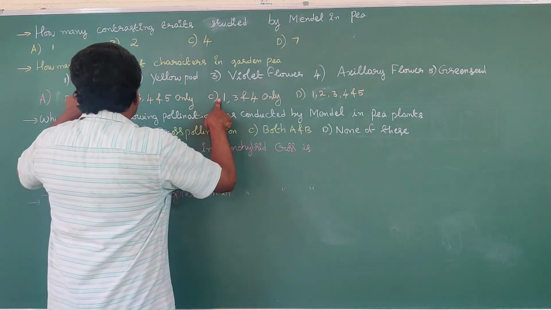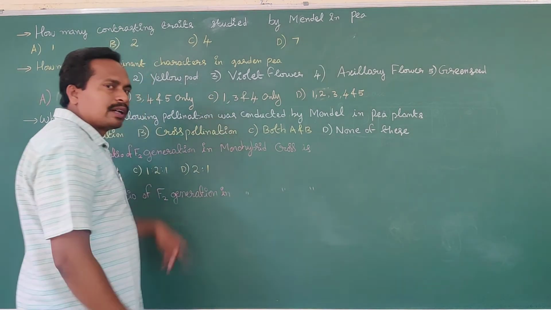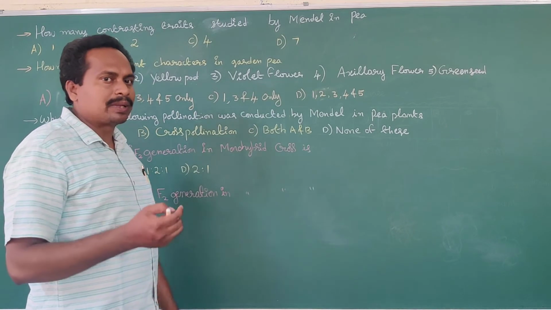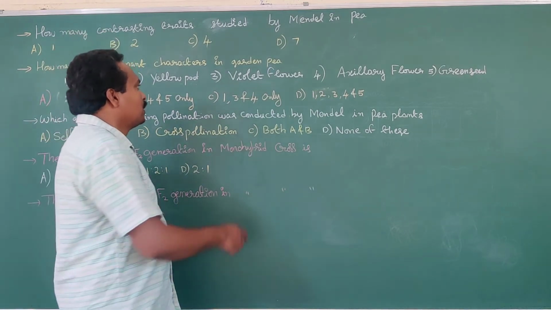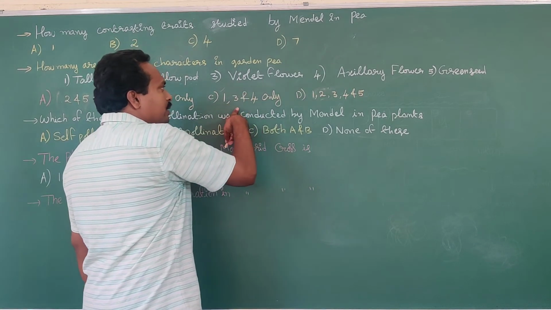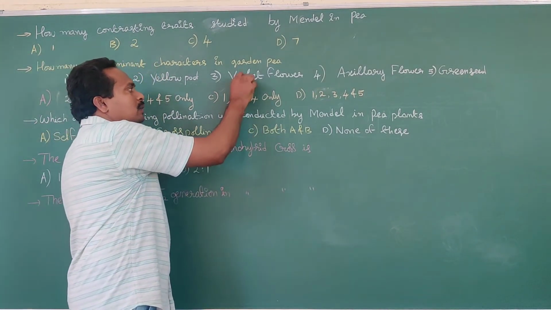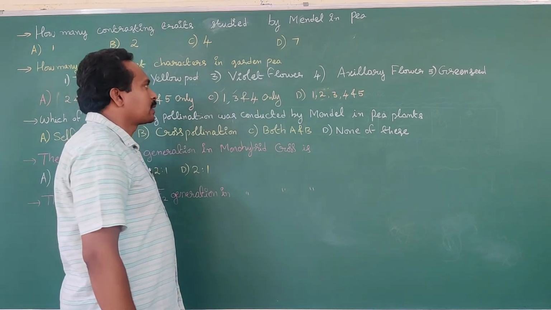1 is a tall stem. Tall stem is a dominant character. Dwarf stem is a recessive character. Okay, 1 tall stem. 3, what about 3? Violet flower. Violet flower is the dominant character, not a recessive character.